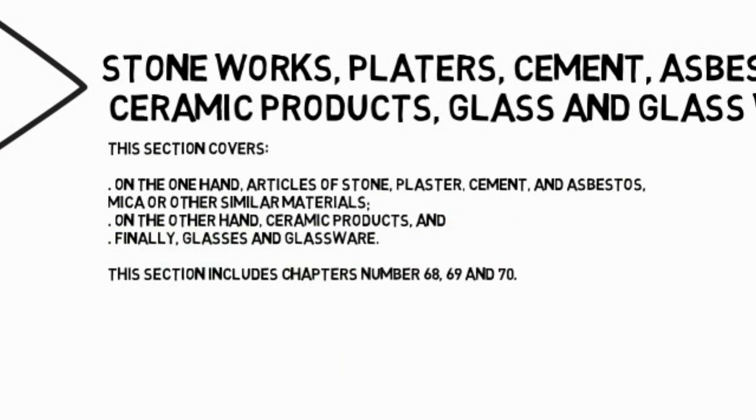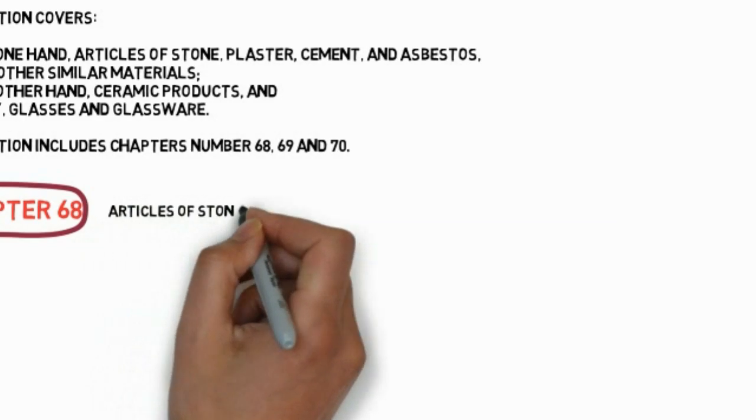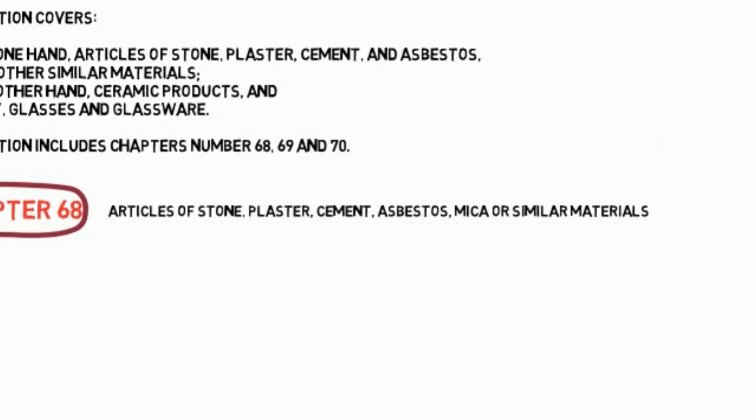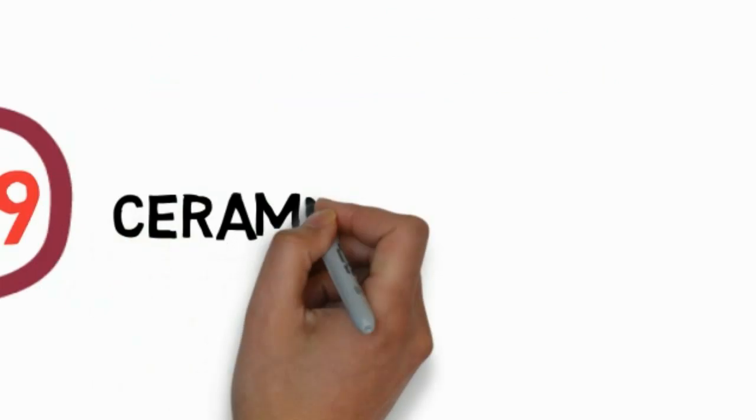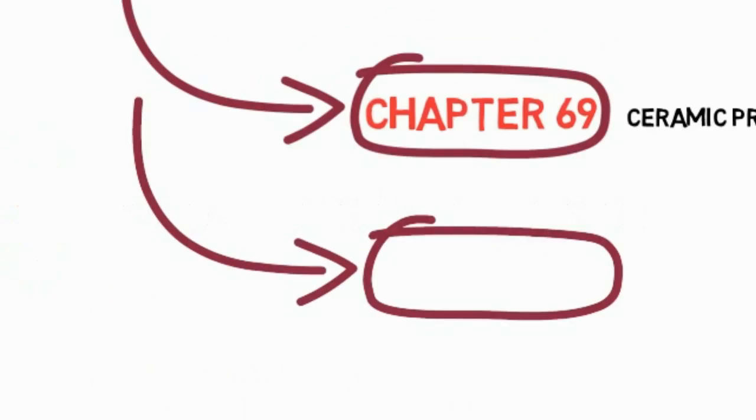On the other hand, ceramic products, and, finally, glass and glassware. This section includes chapters numbers 68, 69 and 70. Chapter 68: Articles of stone, plaster, cement, asbestos, mica or similar materials. Chapter 69: Ceramic products. Chapter 70: Glass and glassware.